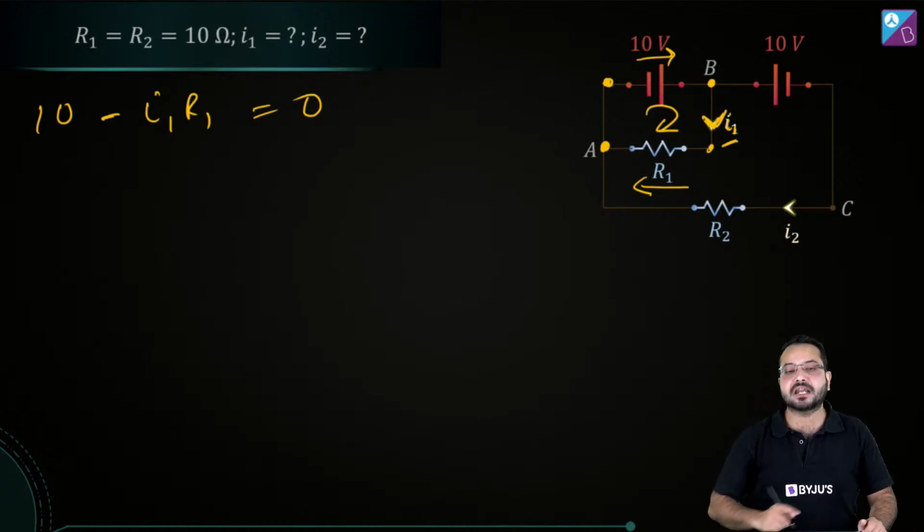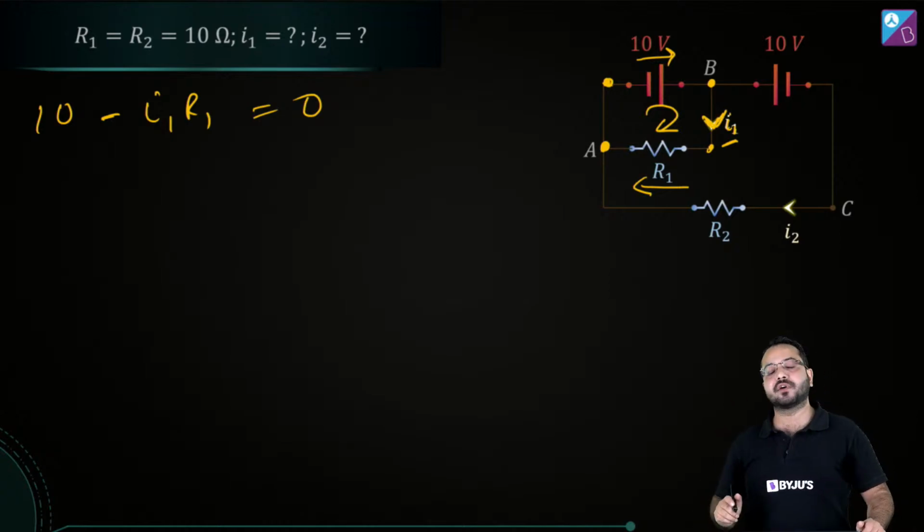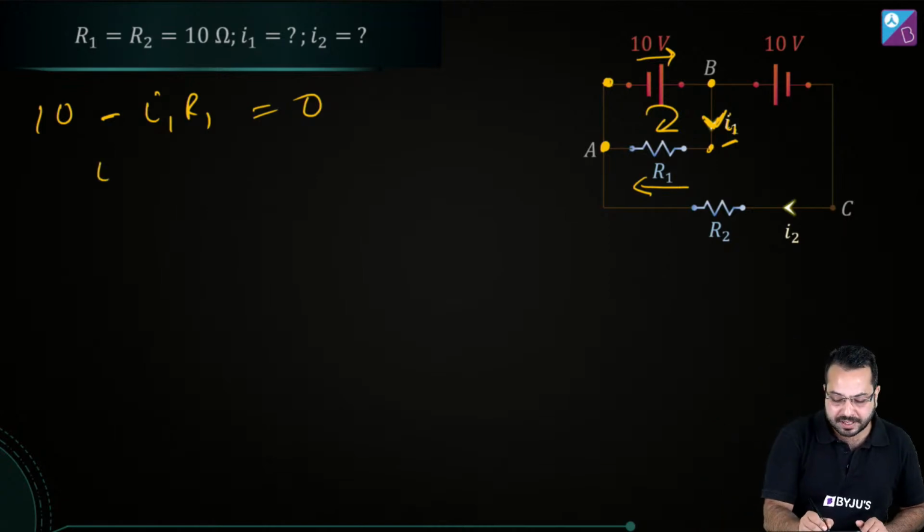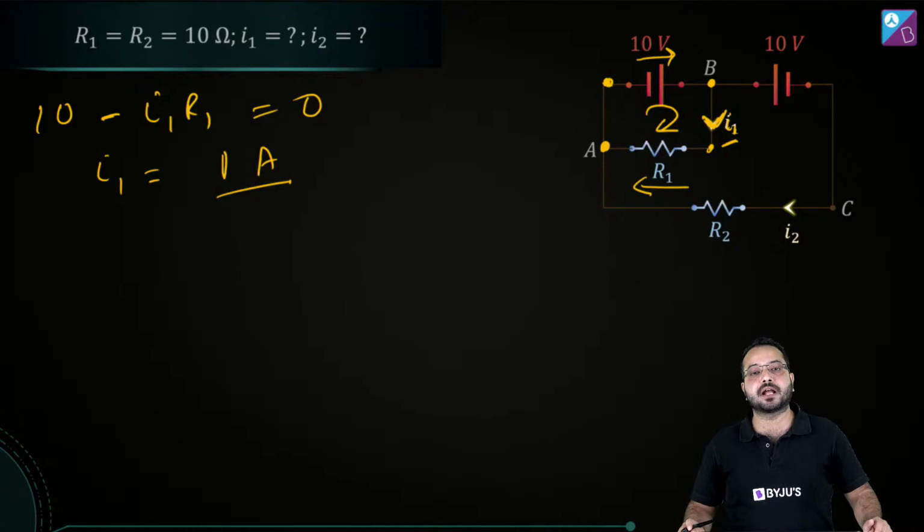So we are writing KVL as per the direction we have assumed. Okay, so once you have assumed the direction, don't mess it up. Perfect, that's all we need to do. So from here, what do we get? From here, we get the value of current as 1 ampere. Can you see that? The value of current comes out to be 1 ampere.